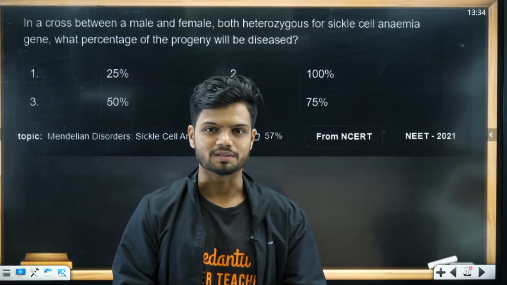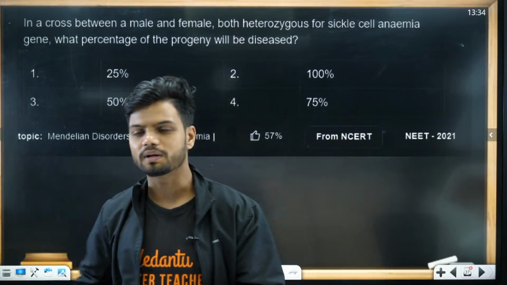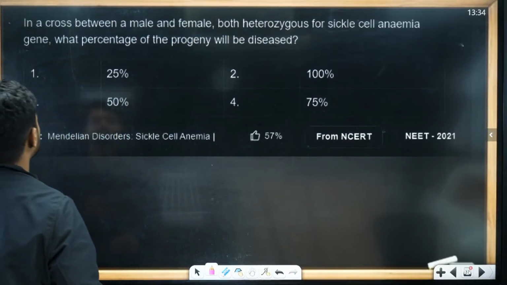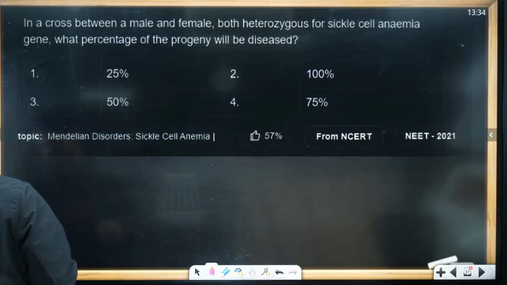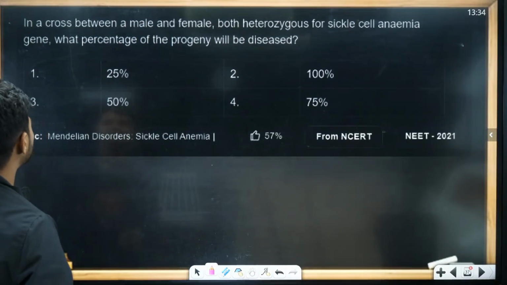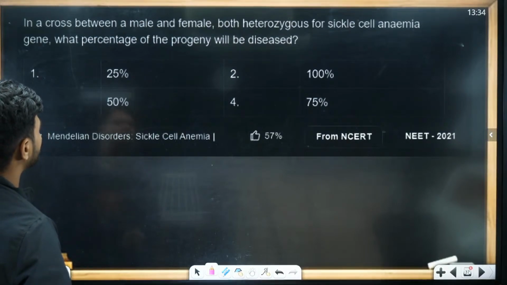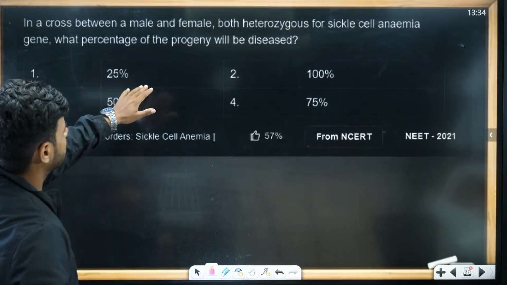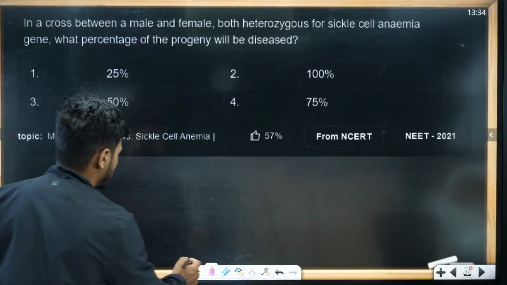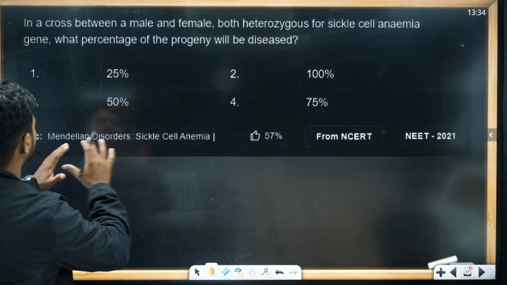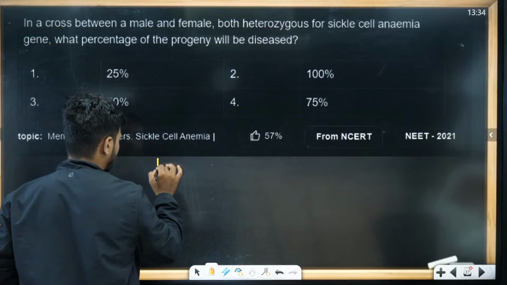Now from here we will do some numericals. As promised, we'll do some numericals. The first numerical is on the board right now. Simple question. In a cross between male and female, both heterozygous for sickle cell gene, what percent of progeny will be diseased? Both are heterozygous for sickle cell anemia. What is the percentage of progeny? So write down male here.